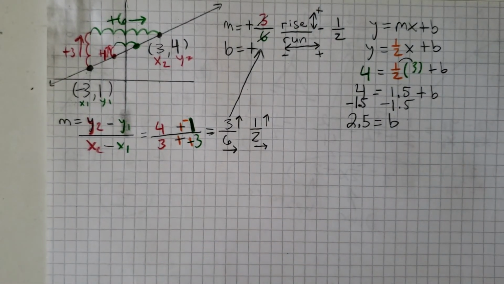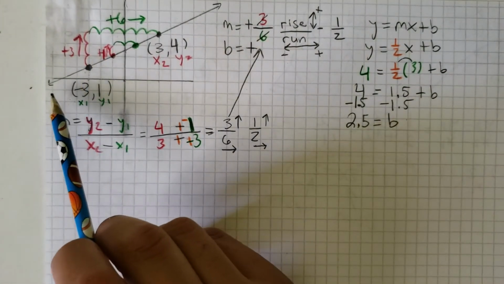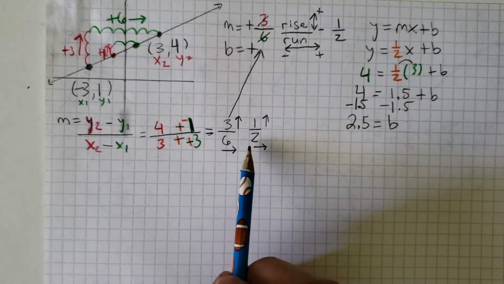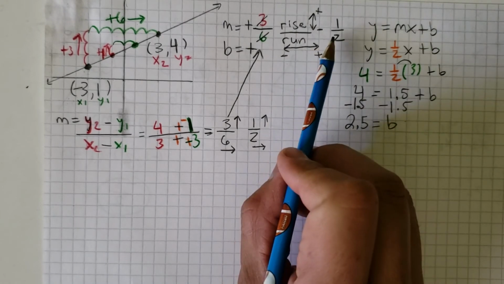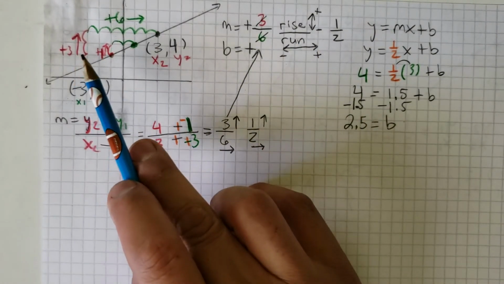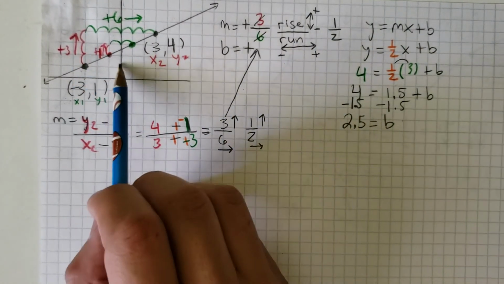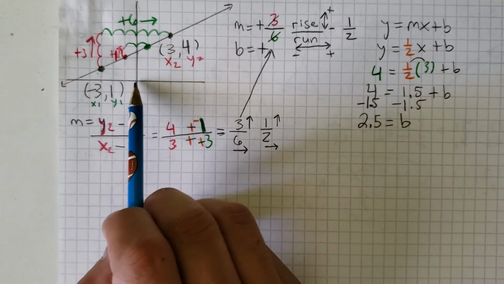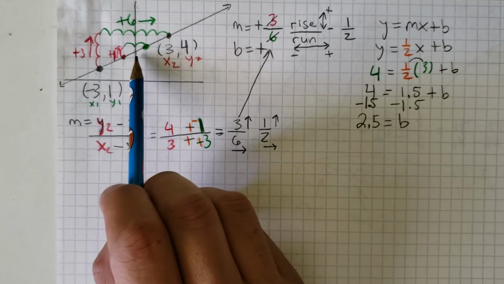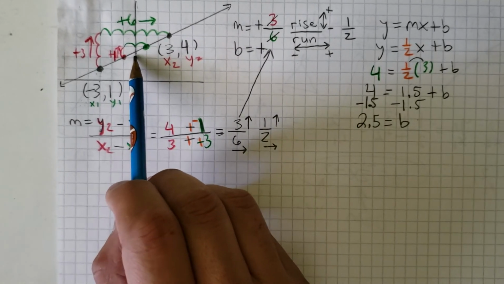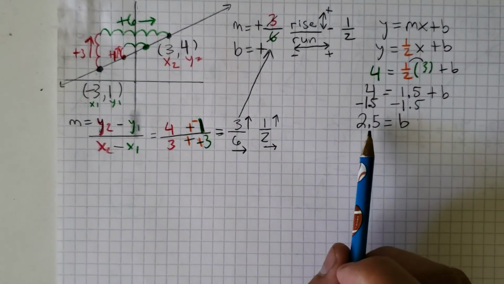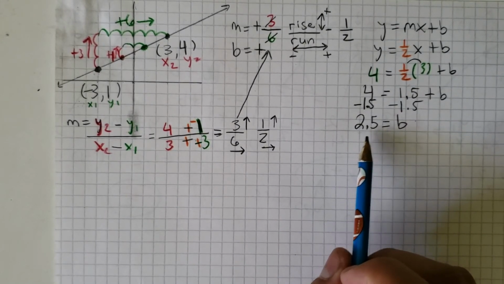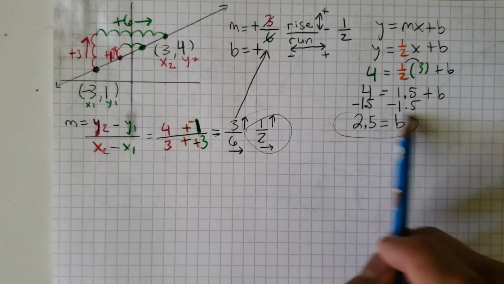And remember, at the very beginning, when we first saw this graph, we knew it was going to be a positive slope, which it was, because our slope was half, up there with the stairs where we counted the jumps. We also knew our y-intercept was going to be a positive number because it's above the 0. And we said it's in between 2 and 3, and it is. It's 2.5.